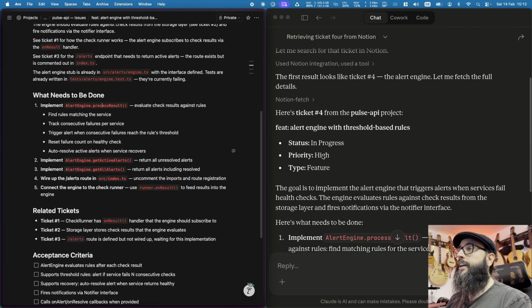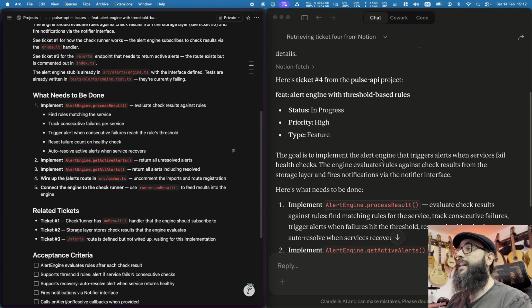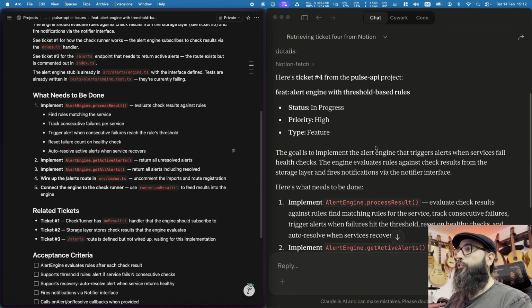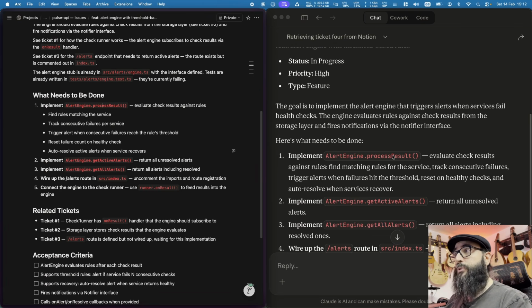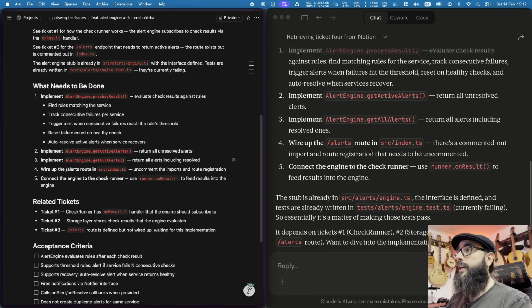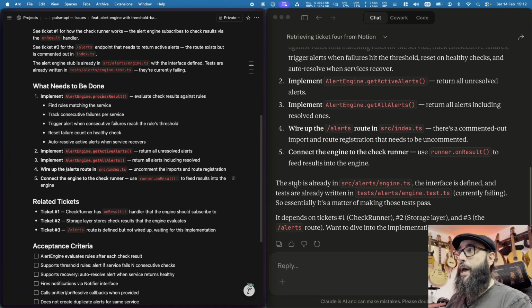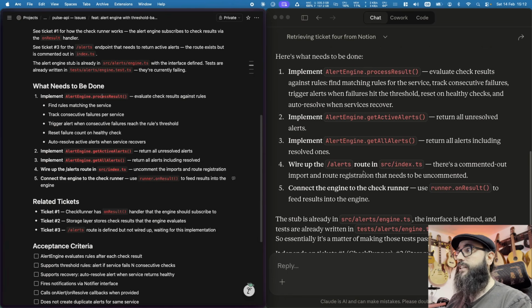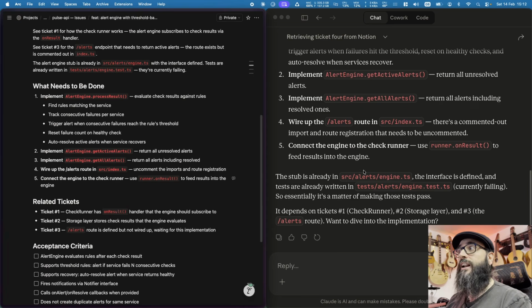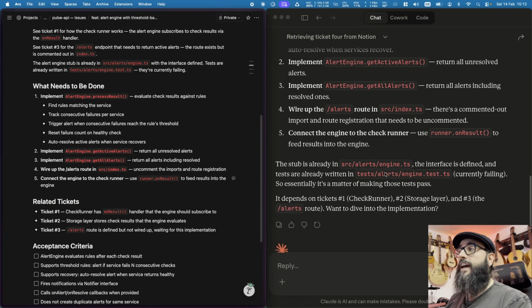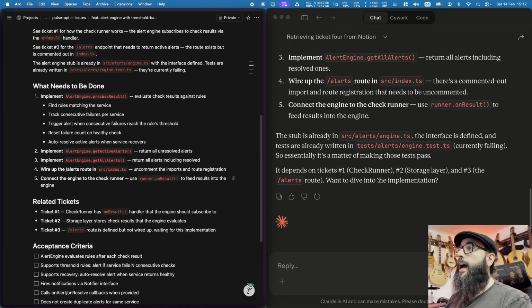It says that it's an alert engine, that's correct, and the goal is to implement the alert engine that triggers when services fail. We can see the process results. Essentially it picked up all that we could see in the ticket itself. It's talking about a stub. I missed that. It's probably the class that is meant to have the code, but it looks like someone wrote those tests and they are failing, so there's some TDD going on. It also says that it depends on tickets number 1 and 3.